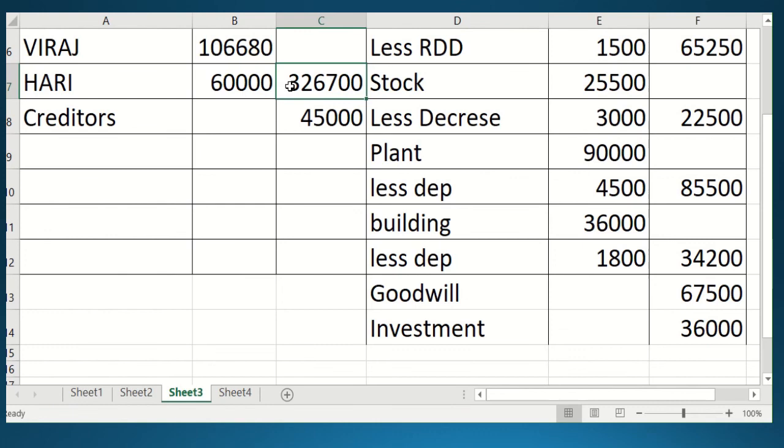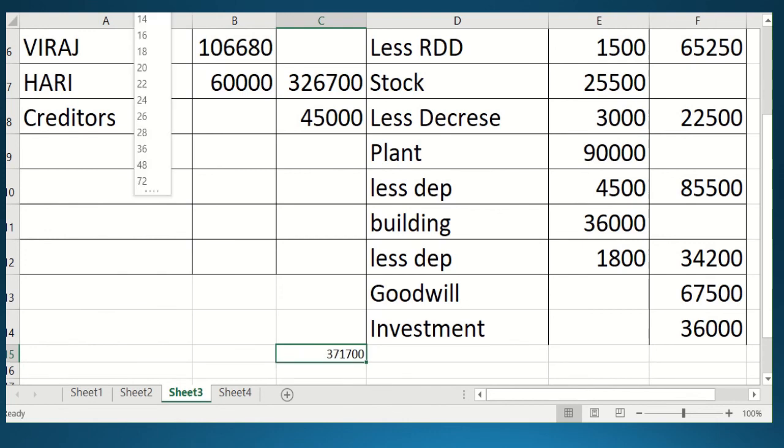So your total should come equal on both sides, 3,71,700, and you should take care of it.